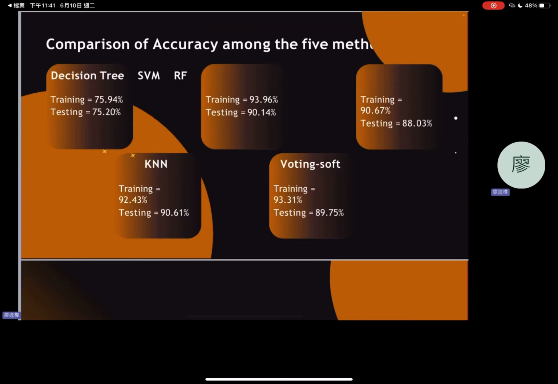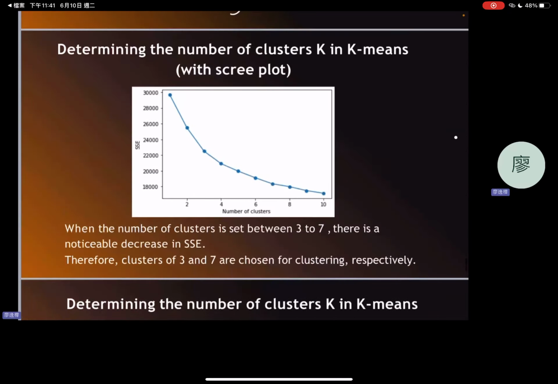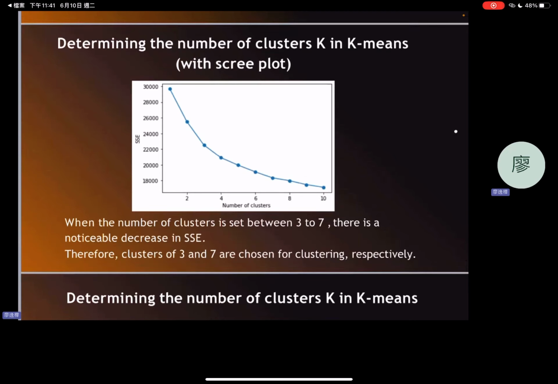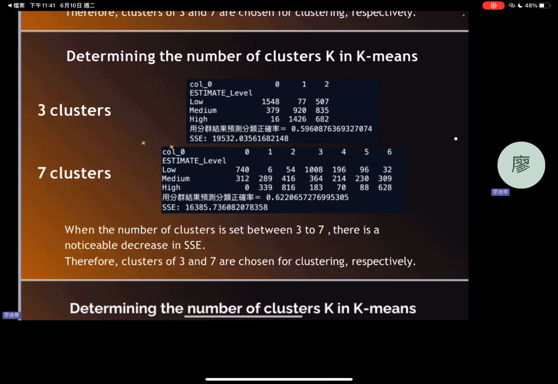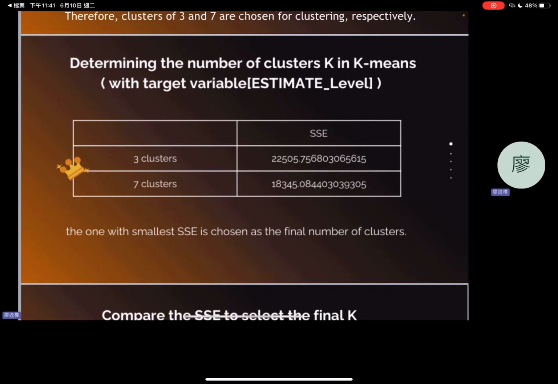In this section, talking about K-means. Using the scree plot, we can see that at clusters 3 and 7 there is a hard turn in the decrease in SSE, so I choose them for clustering. Comparing the two, one had higher accuracy and smaller SSE. Then I add a target variable, where the estimate level was the same as in the previous step. 7 clusters was chosen because of smaller SSE.